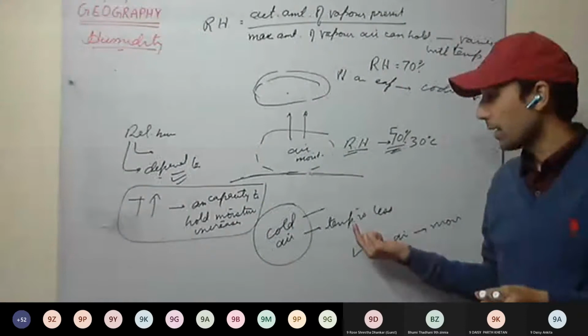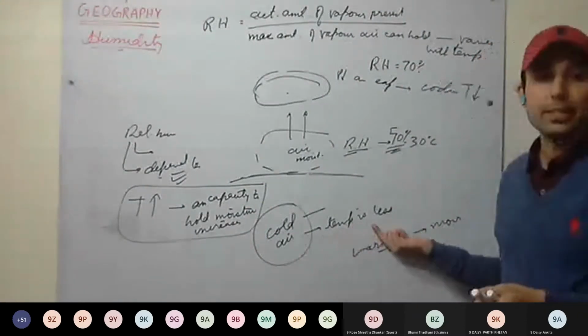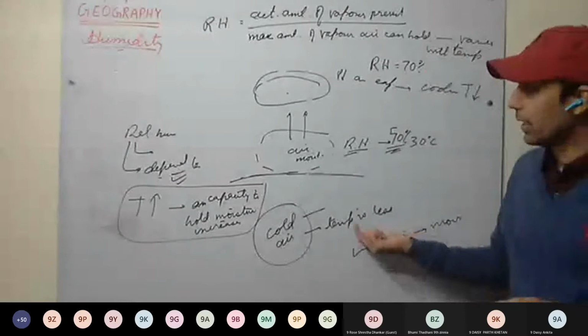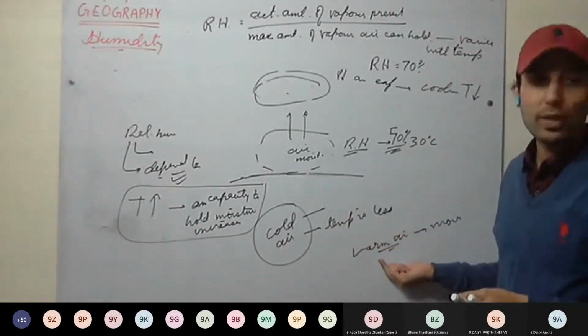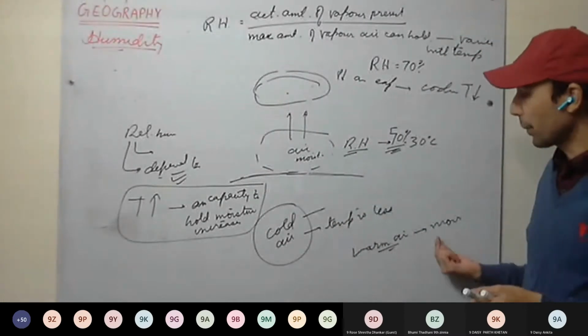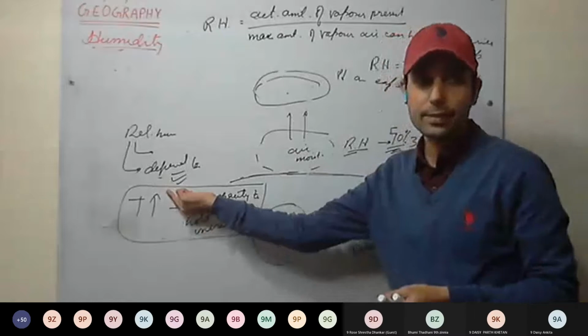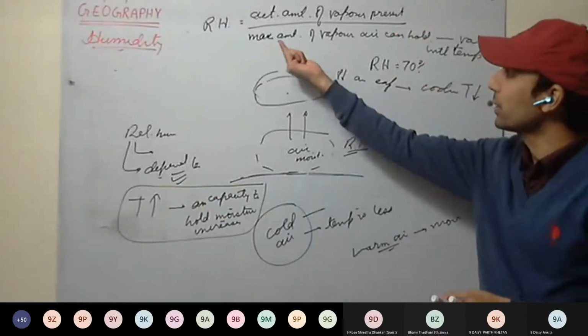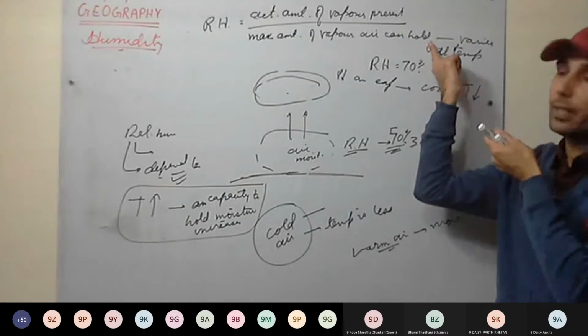Cold air has less capacity to hold moisture. Cold air will hold less moisture as compared to warm air. Warm air can hold more moisture. So as temperature increases, the maximum amount of water vapor air can hold increases.